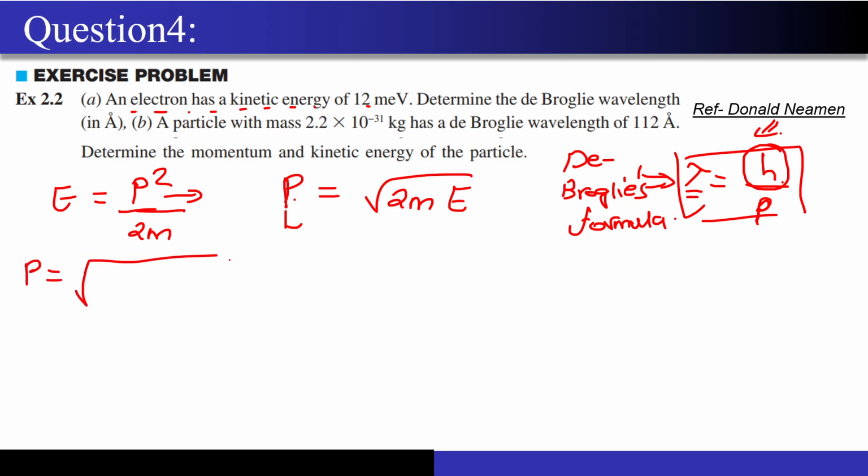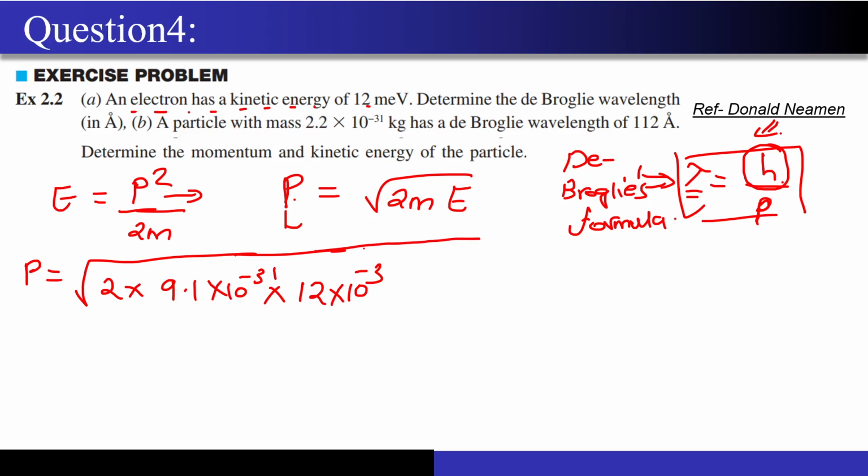So now let's calculate the value of P first. P will be under root of 2 into the mass of the electron, 9.1 into 10 to the power minus 31 kg, into E. What is E? 12 milli electron volt, right? But it is in electron volt, so I have to multiply it by the charge of the electron, that is 1.6 into 10 to the power minus 19.